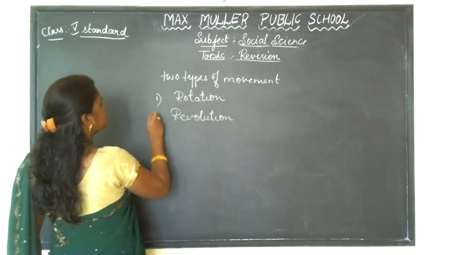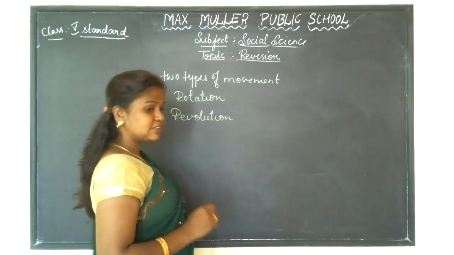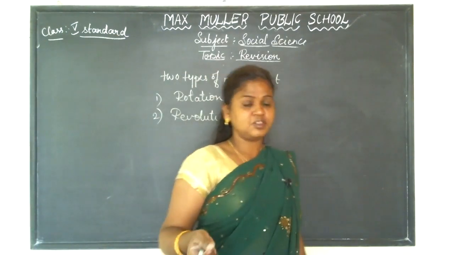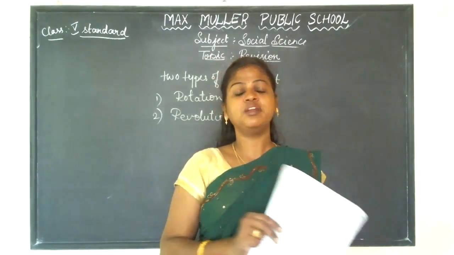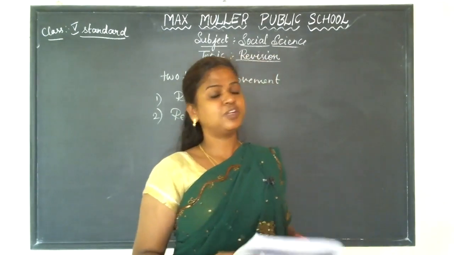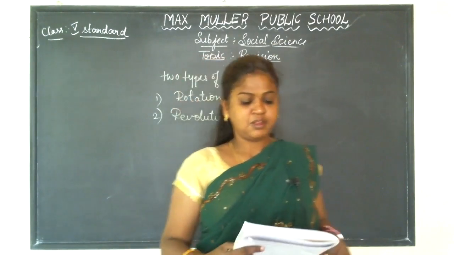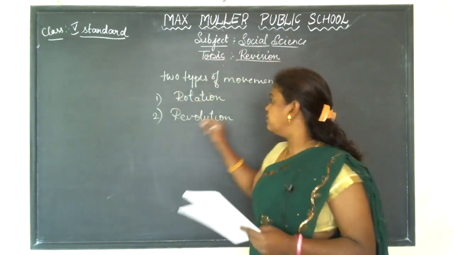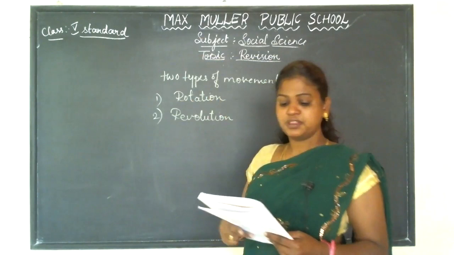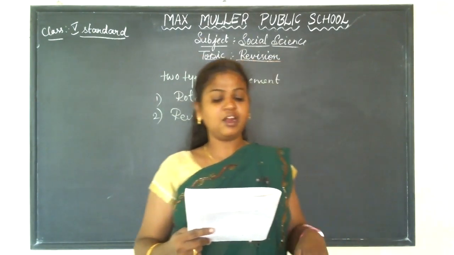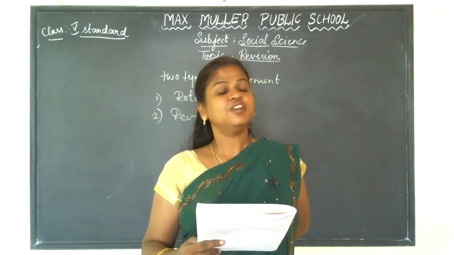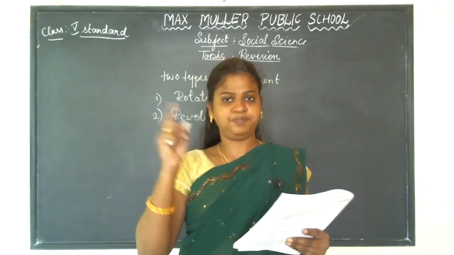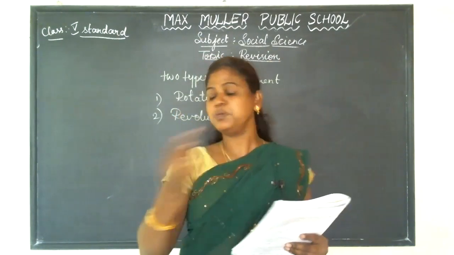So these are the 2 types of movement of the earth. So they have asked you another part of the question: explain. So now you are going to write the 2 types of movements and explain in brief the 2 types of the earth's movement. See, the meaning of rotation is the spinning movement of the earth around its own axis is called rotation. It is just the spinning.